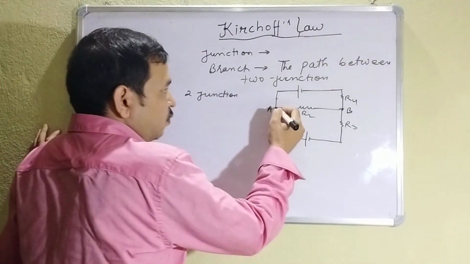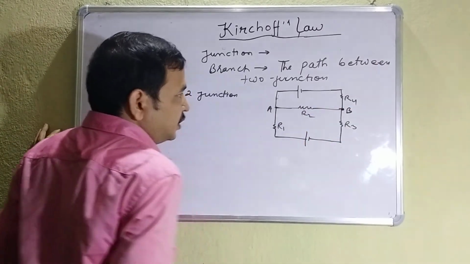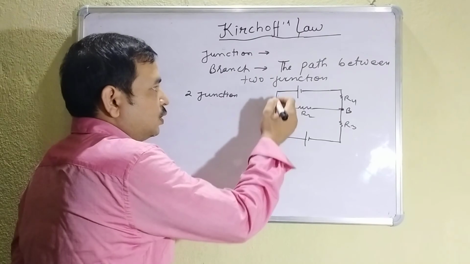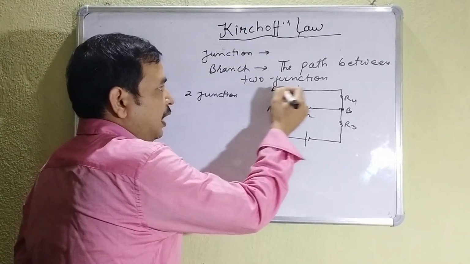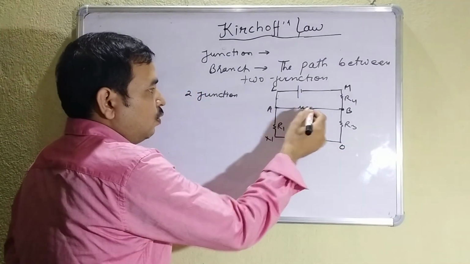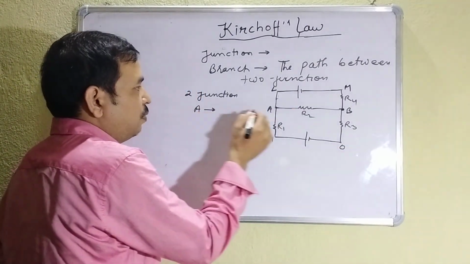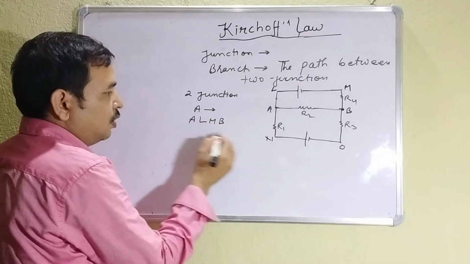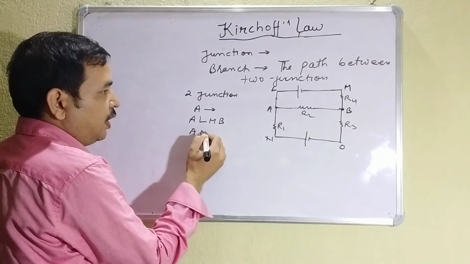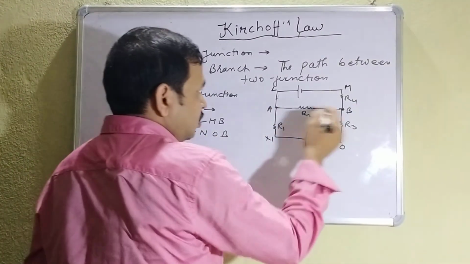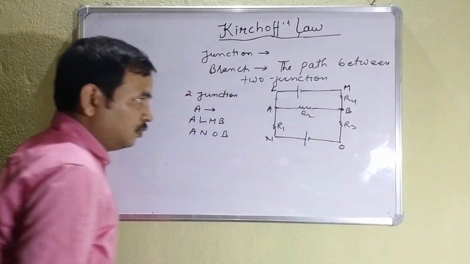Now, from one junction to the second junction, what are the paths through which you can go? Suppose this is L, M, N, O. Now to go from A to B, there are two paths, A, L, M, B, and second A, N, O, B. So these two paths are known as branches.